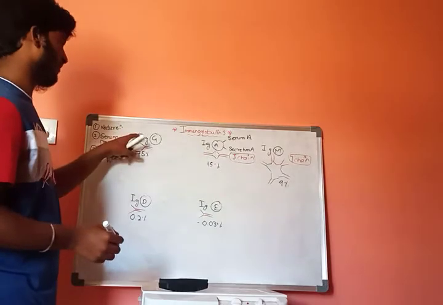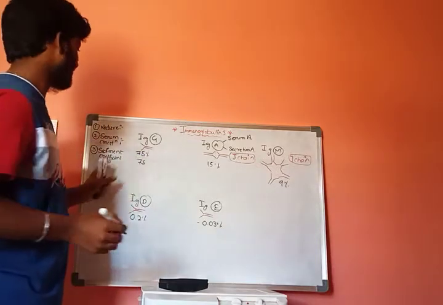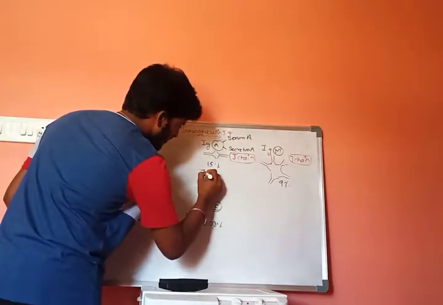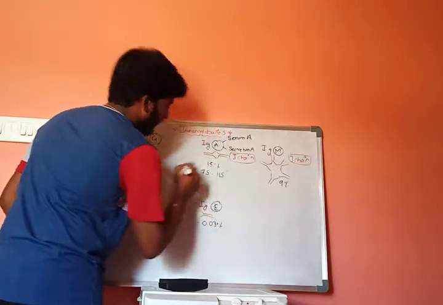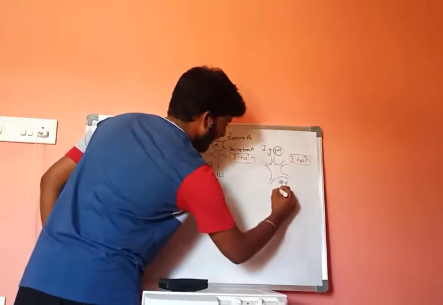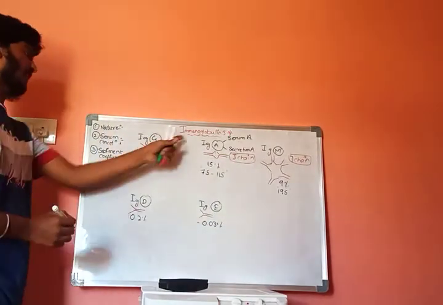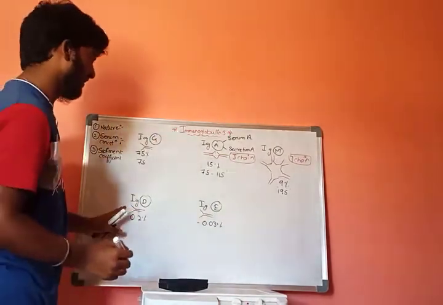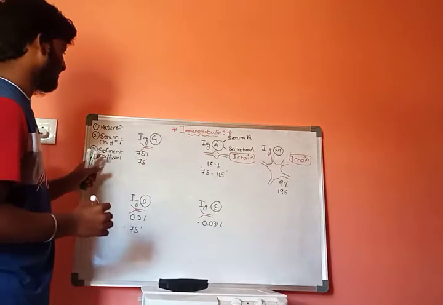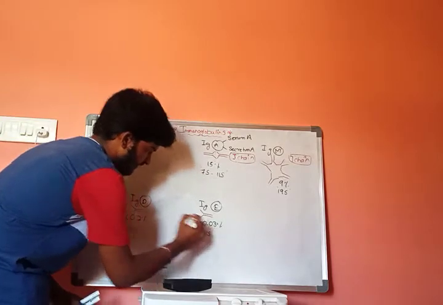The sedimentation coefficient of IgG is 7s, IgA is 7s to 11s, IgM is 19s, IgD is 7s, and IgE is 8s.